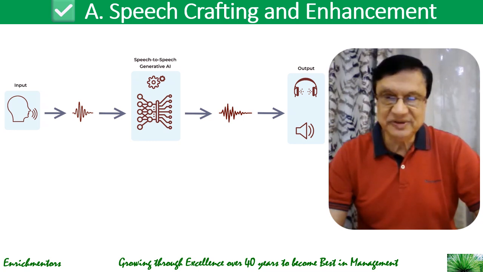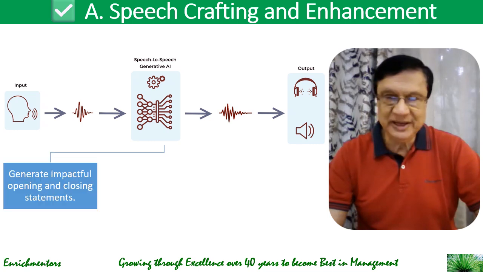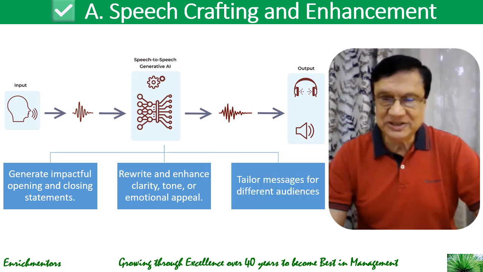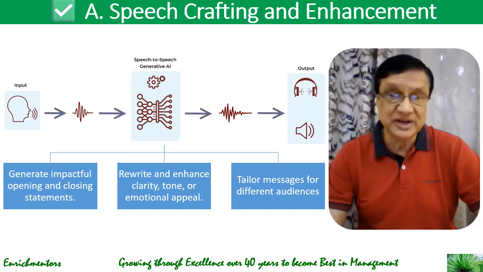There are three things we would suggest you do: generate impactful opening and closing statements, rewrite or enhance clarity, tone, and emotional speech or appeal, and tailor messages for different audiences like executives, clients, and teams, and they will need to be different. So that is the one thing that you can do to improve your verbal communication excellence.